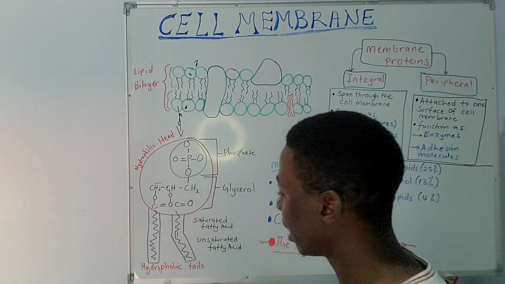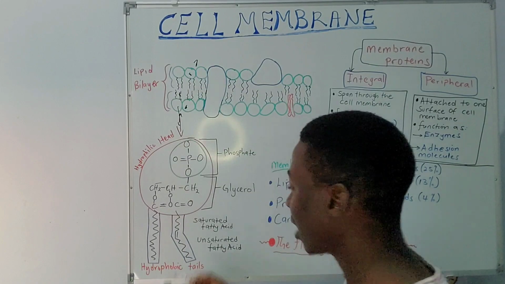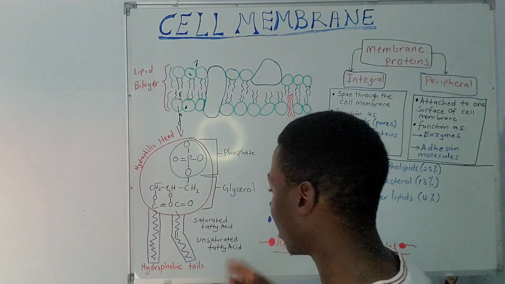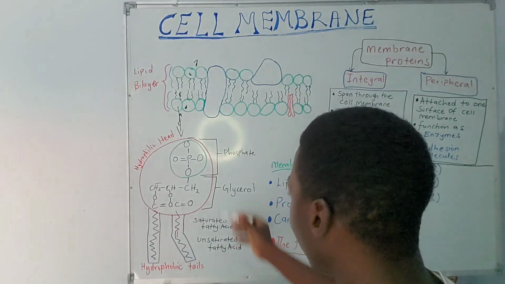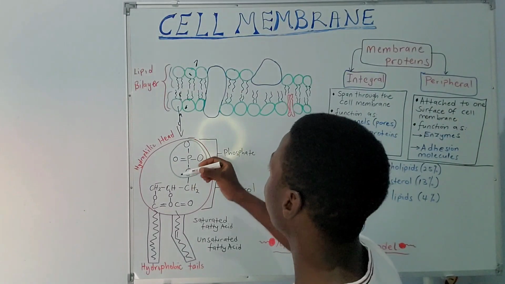And then we have the tails. These tails are typically hydrophobic tails, as we are seeing. This can be made up of saturated or unsaturated fatty acids. So these are very wonderful. This is an exposed molecular structure of our phospholipid.